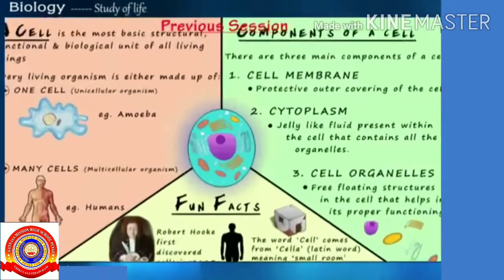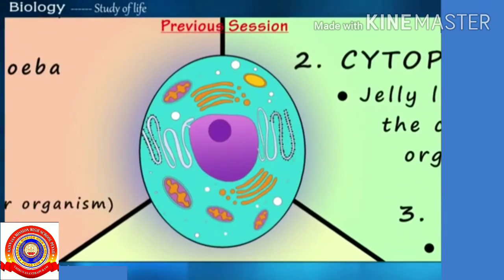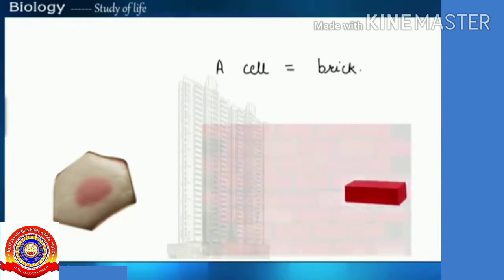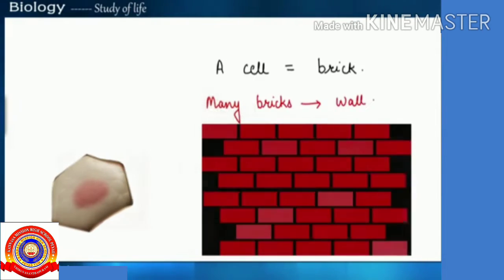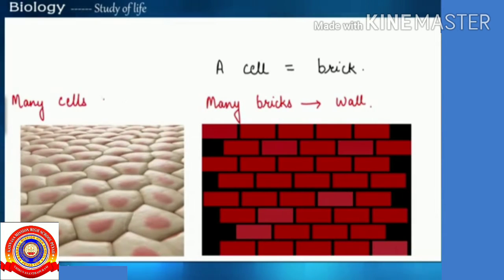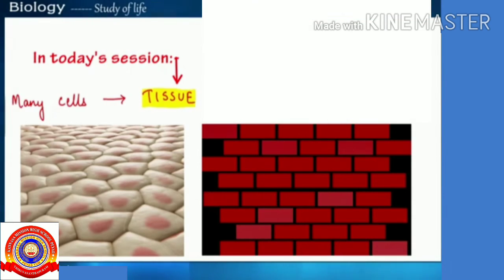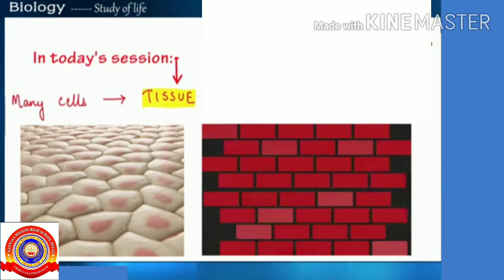We have been discussing cells for a long time now. A single cell is like a brick in a building. And just as many bricks make up a wall, many cells come together and form a tissue. So in today's session, we will be discussing this group of cells. Let's get to know the concept of tissues in detail with an everyday life example.